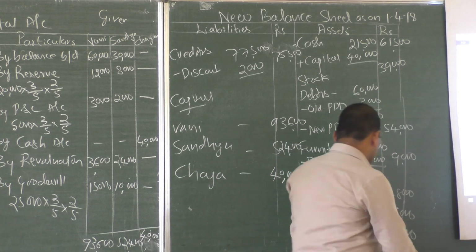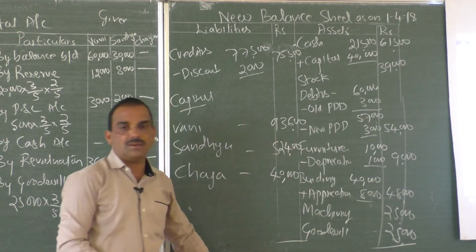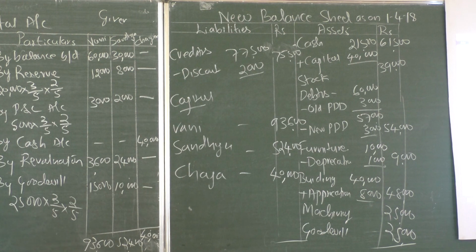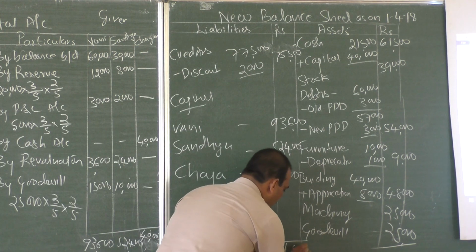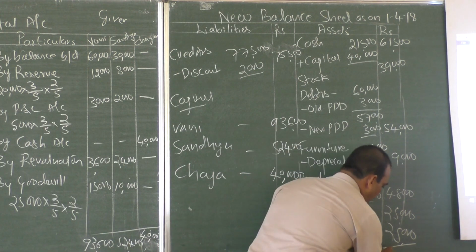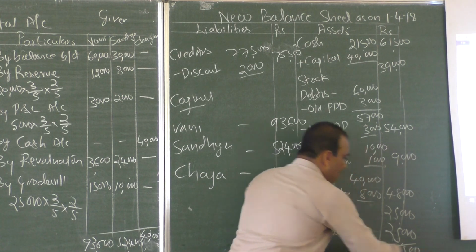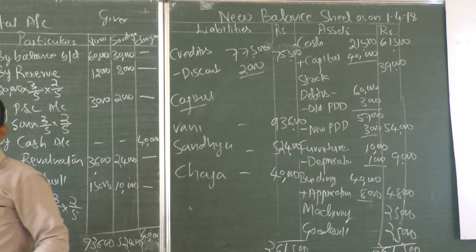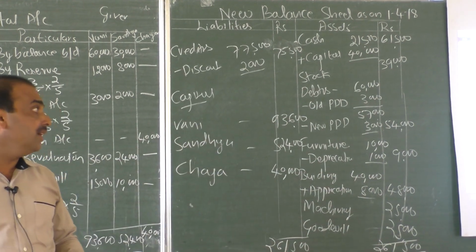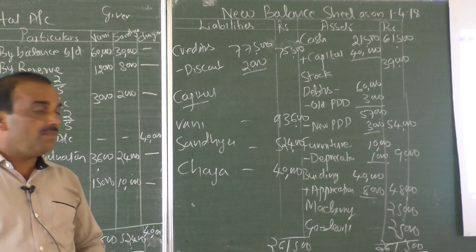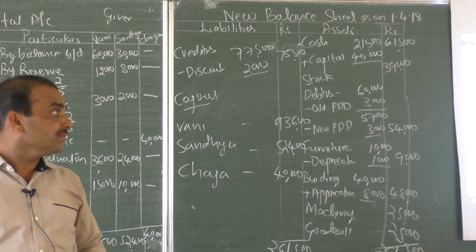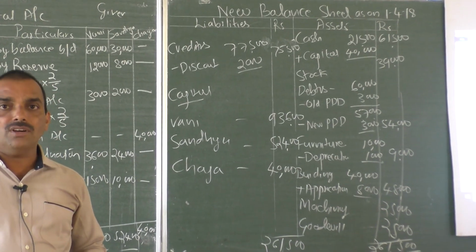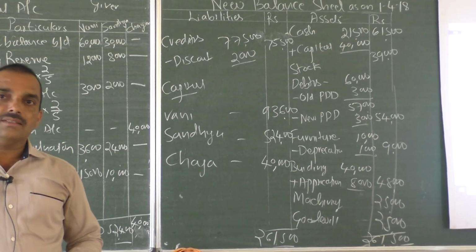Now total the balance sheet: the total is 2,61,500 on both sides. I hope you understood this problem. I will meet you in the next class with another adjustment about the treatment of goodwill. Take care.